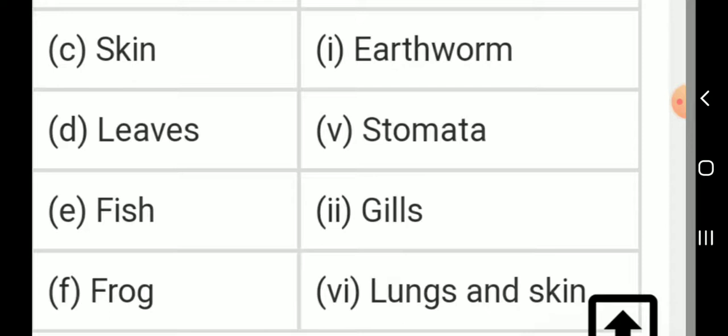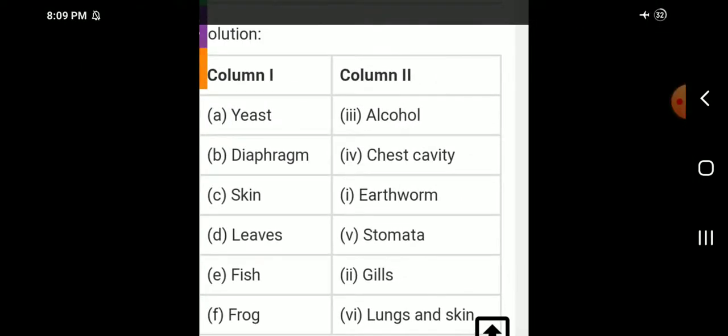What is the main function of stomata? The transpiration of leaves. Okay. Next, fish, respiratory organ, gills. Frog, respiratory organs, lungs and skin. That's all.